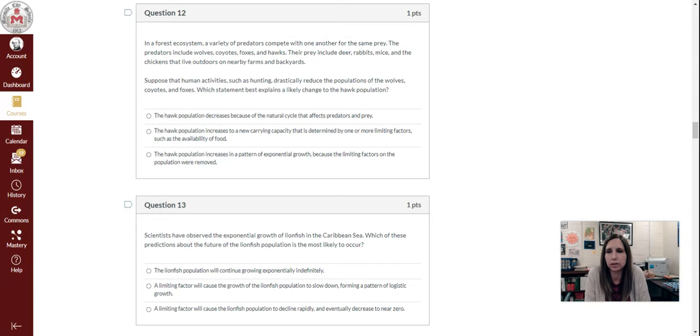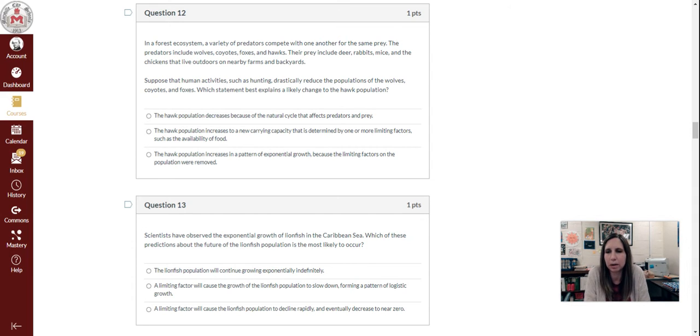Question 12. In a forest ecosystem, a variety of predators will compete with one another for the same prey. The predators include wolves, coyotes, foxes, and hawks. Their prey include deer, rabbits, mice, and the chickens that live outdoors on nearby farms and backyards. Suppose that human activities such as hunting drastically reduce the population of wolves, coyotes, and foxes. Which statement best explains a likely change to the hawk population?